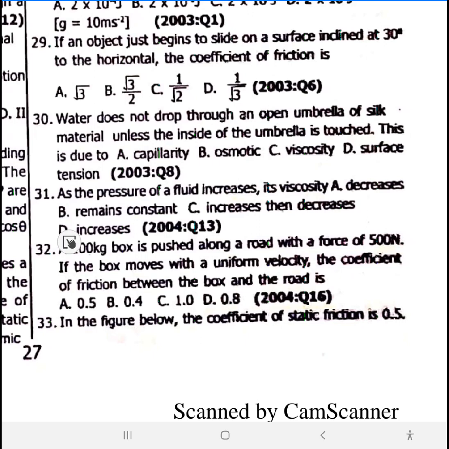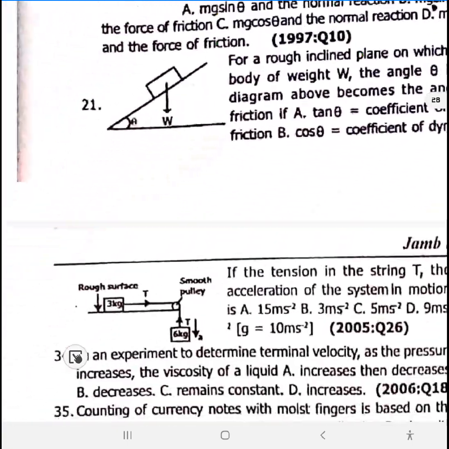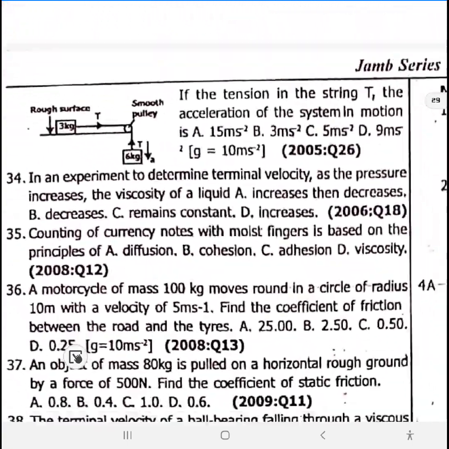That's just how it is. So which one would you pick? It will be increase. But if there's no increase, you go with decrease, meaning the pressure is a serious pressure. If it's a high pressure, it will decrease, then it will continue to increase. So 31 is D.